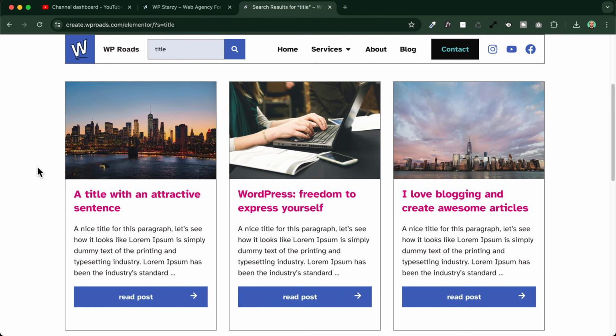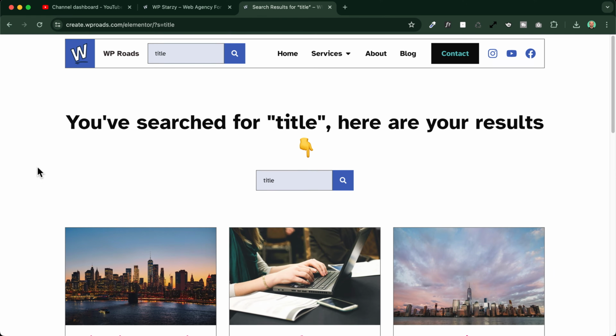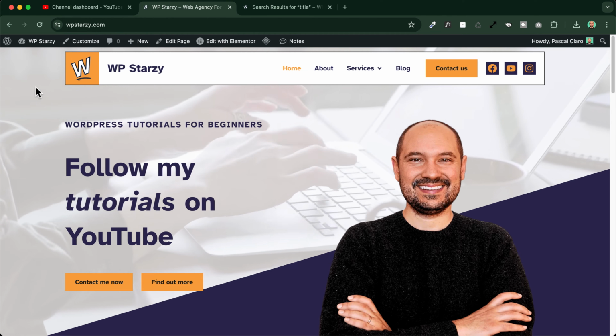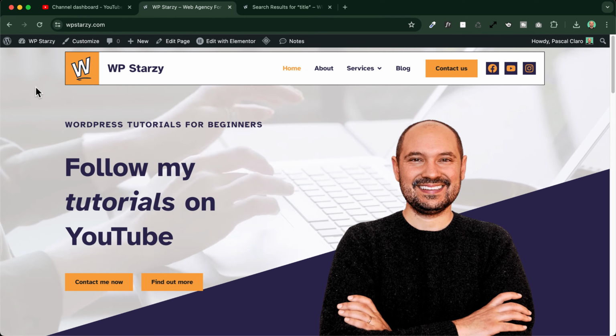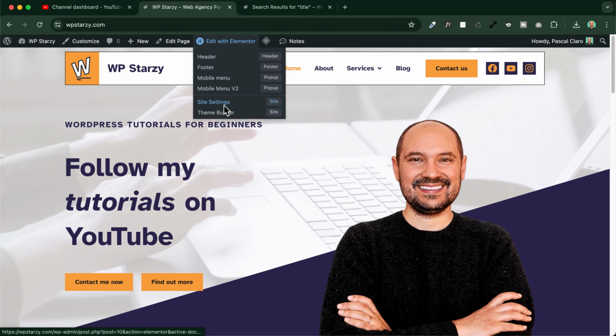And down here we have all our search results. And in this case, I've also limited the search results to display only my blog posts, excluding all the pages of the website. To start creating our custom search results template, we need to go and activate the Elementor PRO theme builder.